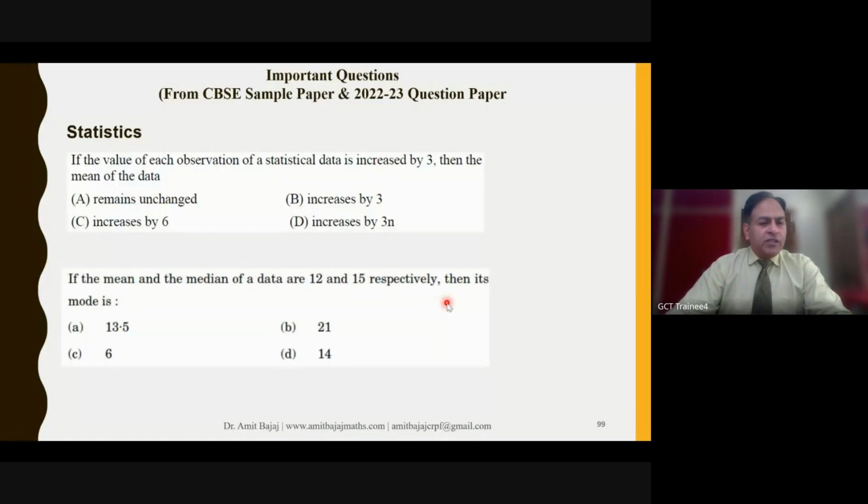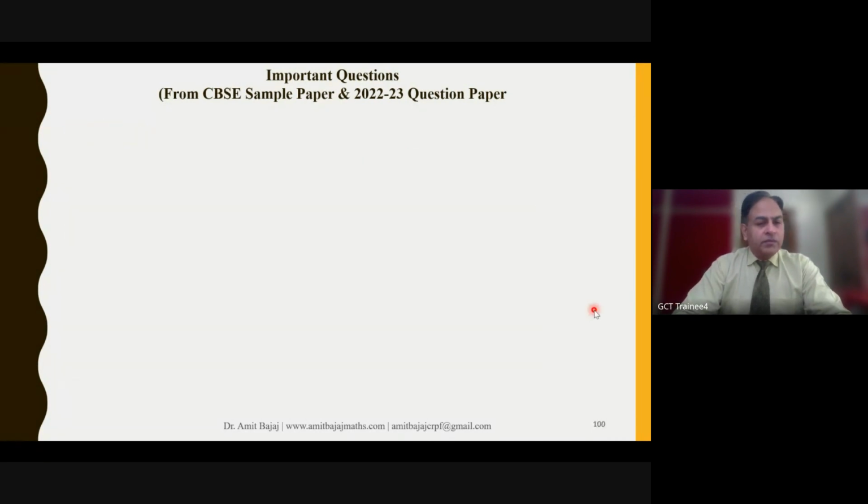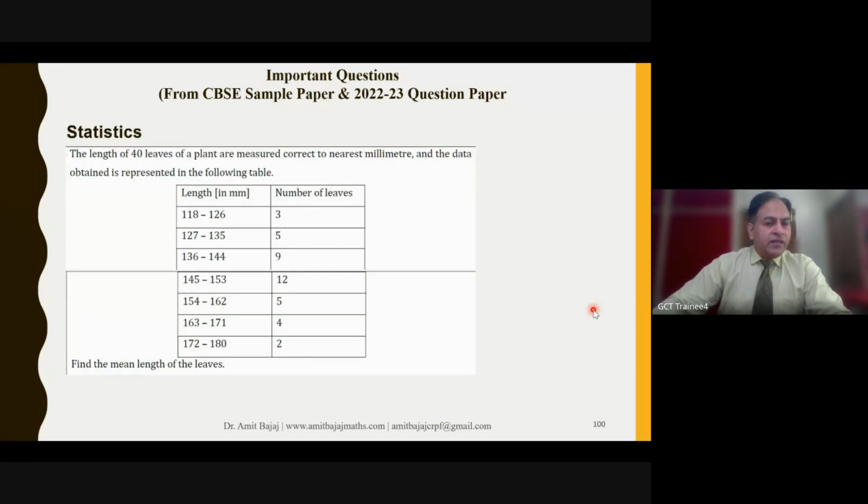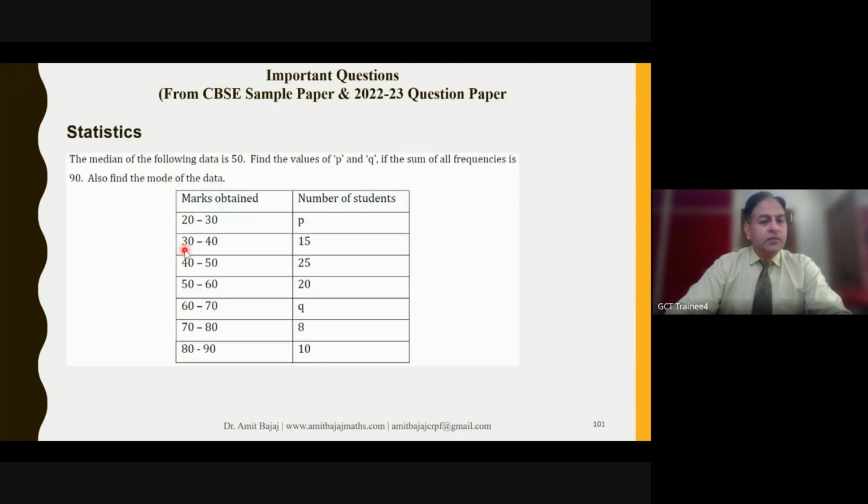In stats, we have the usual question. Likewise, the second one. So we need to use the empirical formula. And in stats, if you can see this particular question, the lengths are 126 and 127. So make it uniform and then only one is able to solve this question. Sometimes getting the value of P and Q. Here it's based on a median. We have the question based on mean and mode also.